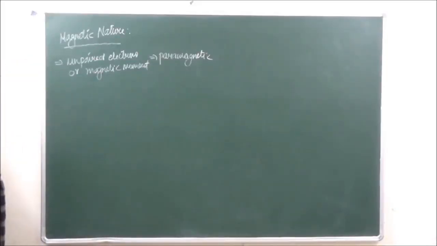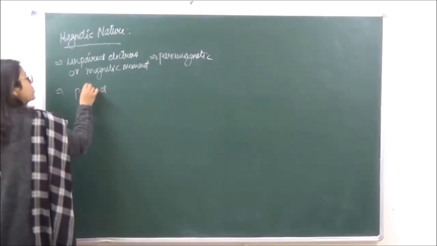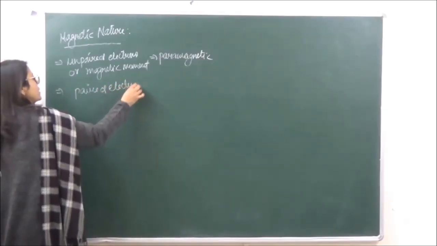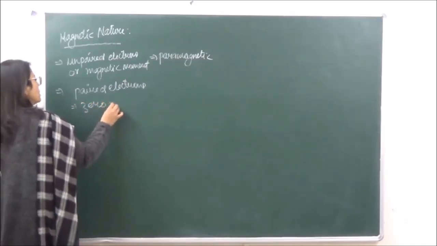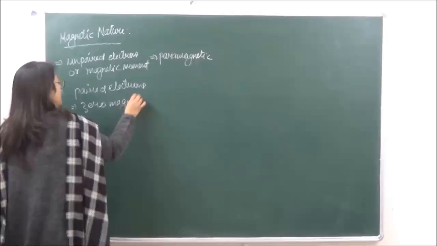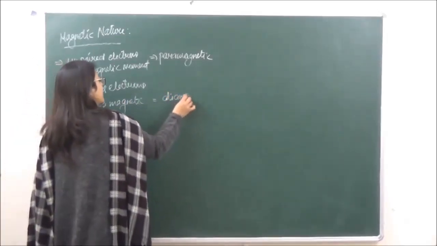So because यहाँ पे D block are going to be the central metal atoms, all those central metal atoms, D orbitals which are having unpaired electrons or magnetic moment, they are going to be paramagnetic in nature. ठीक है? फिर उसके बाद all those which have paired electrons and they have zero magnetic moment, all those are going to be diamagnetic in nature.